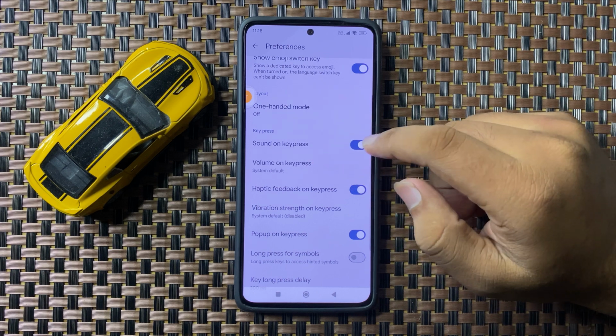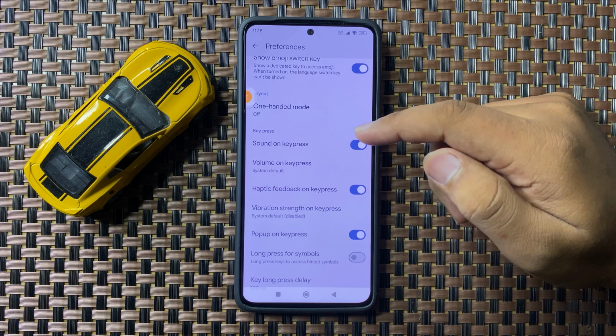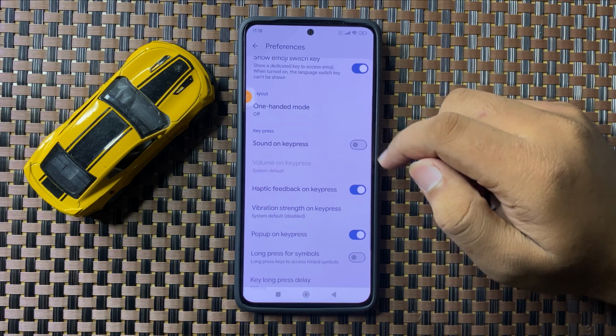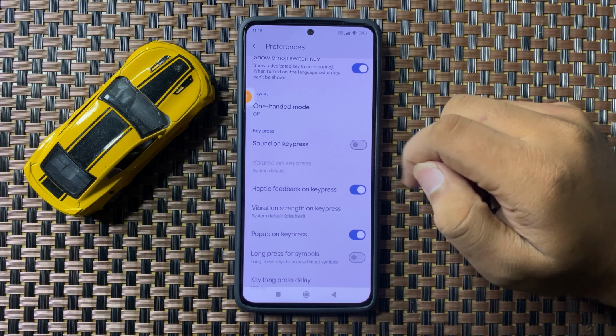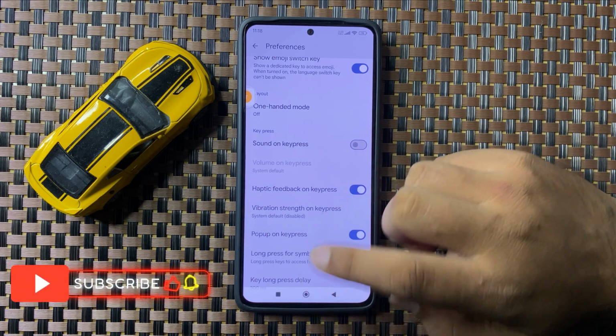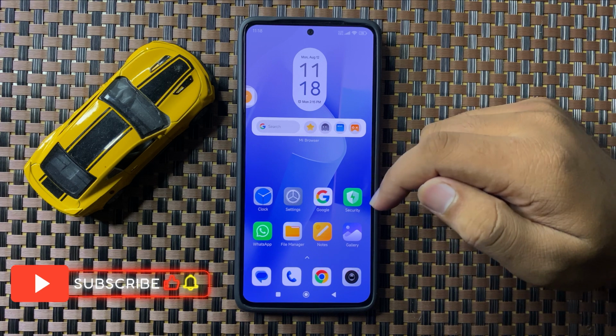So if this button is enabled and you want to turn off keyboard sound, then tap on this button to turn it off. And after turning off this button, the keyboard will stop making sound. So that's how you can turn off keyboard sound on your Redmi Note 13 5G.